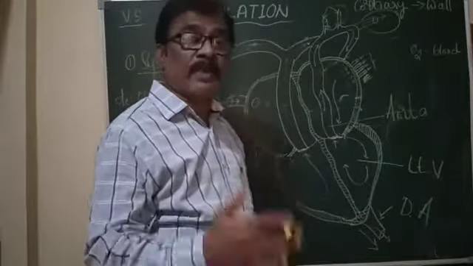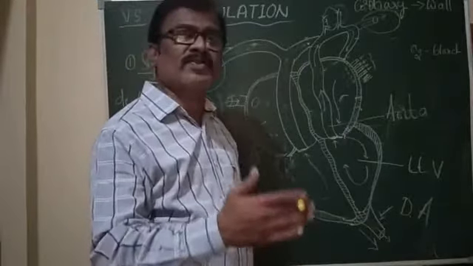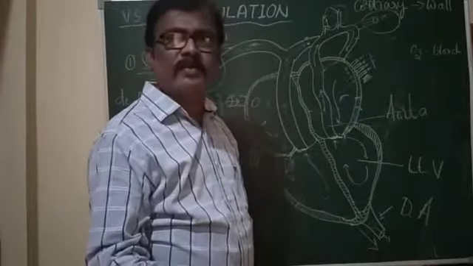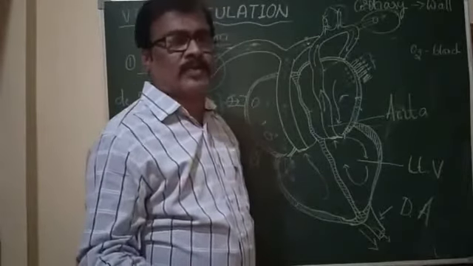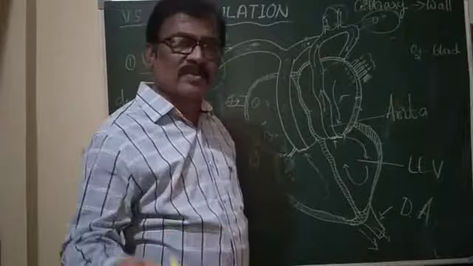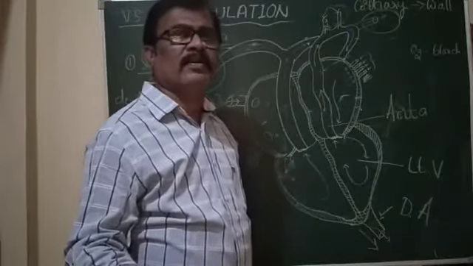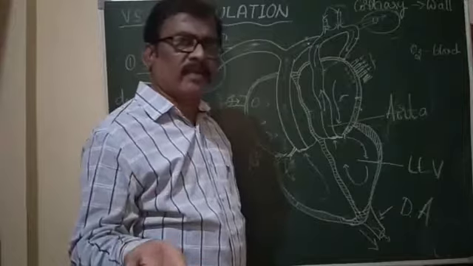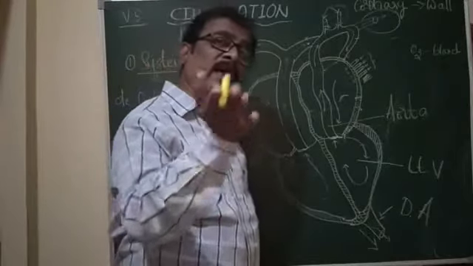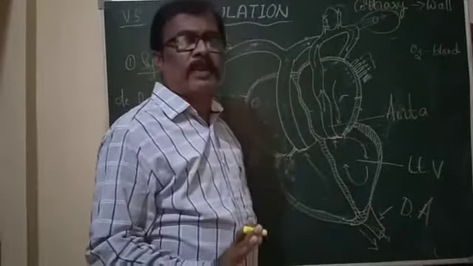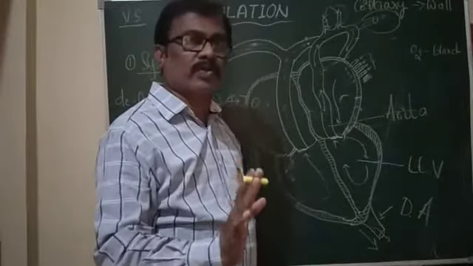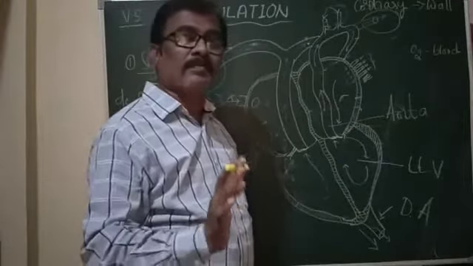What type of materials were exchanged? The nutrients and oxygen from the pure blood enter into the tissue fluid, and the waste produced in the cells and tissues, like CO2, urea and other waste, is collected and taken by the blood capillaries with the blood, and that becomes impure blood or deoxygenated blood.